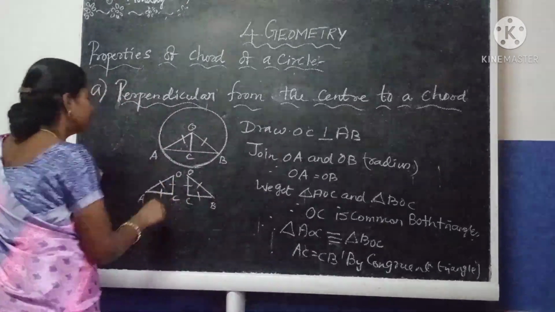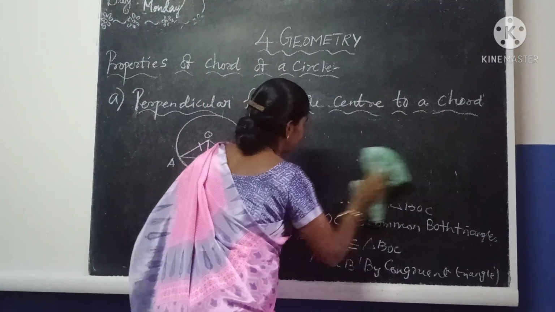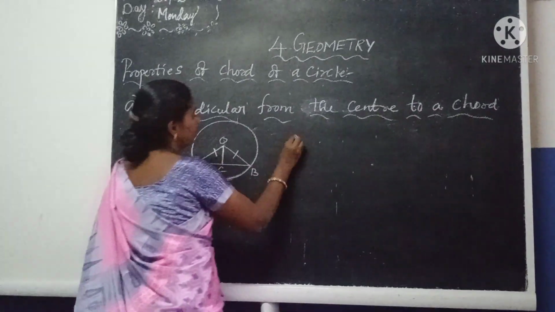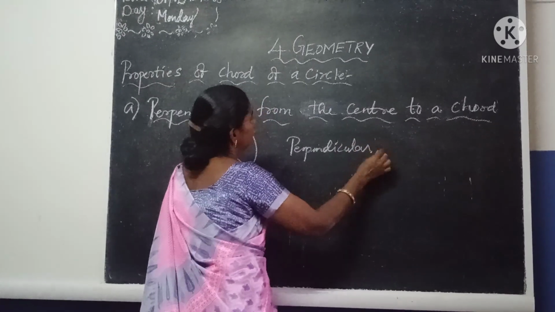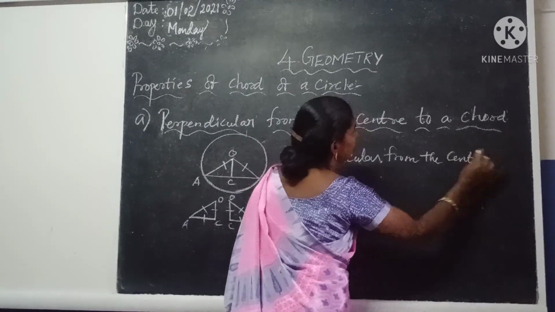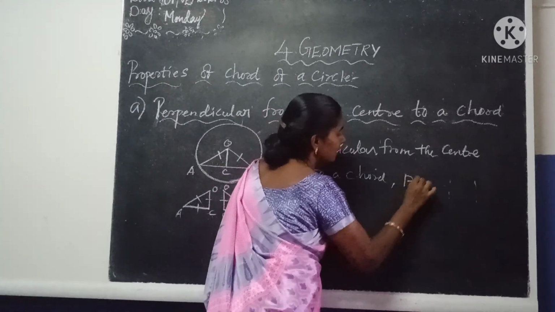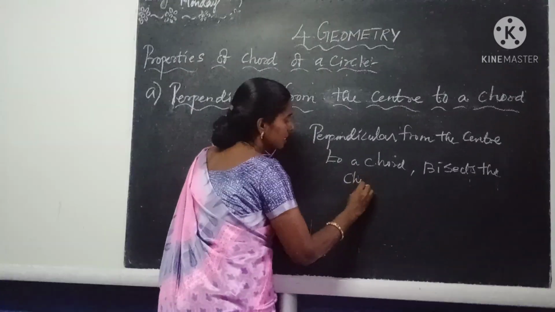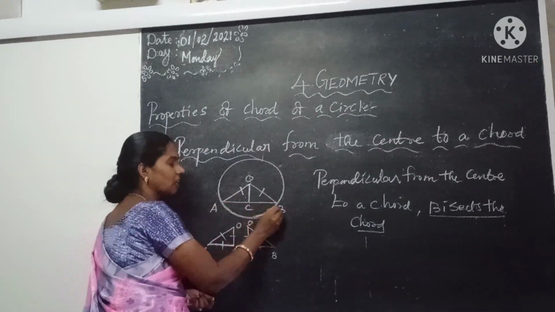Now all three sides become equal. So what we have understood here is that the perpendicular from the center to a chord bisects the chord. This is another theorem. It bisects the chord. This is the next theorem. That is, this perpendicular bisects the chord AB.